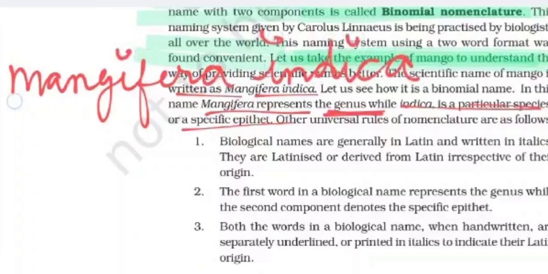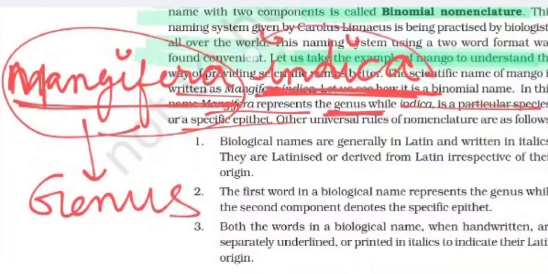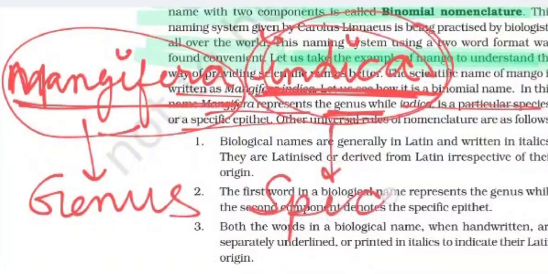When they are written, they are separately underlined. And the first name starts with a capital letter which denotes genus, and the second name starts with a small letter which denotes species.